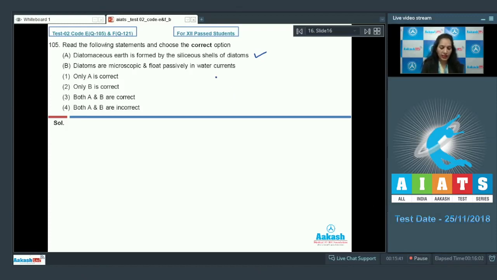What about B? Diatoms are microscopic. Yes, you cannot see diatoms with the naked eye and they float passively in the water currents. So B statement is absolutely correct. So both A and B are correct. By analyzing the options, you can say option 3 is the correct one. So the correct option for the given question is option number 3. Let's move on to the next question.